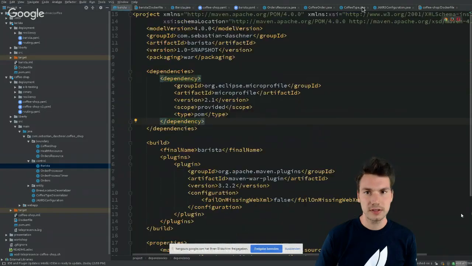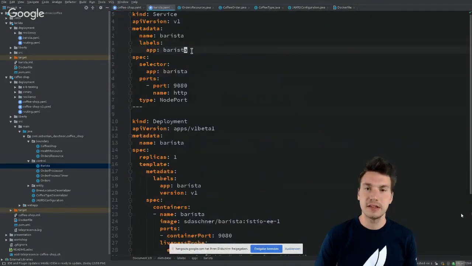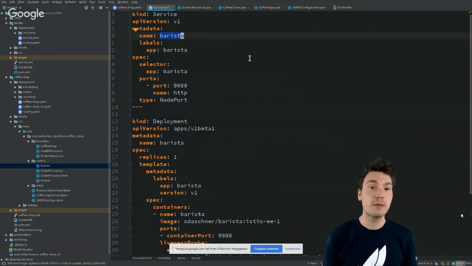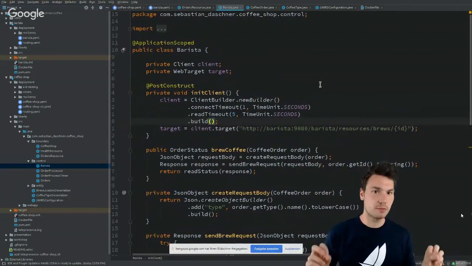Kubernetes per default does a DNS resolution, a cluster internal DNS resolution for all the service names. So that means because of that name barista, we can actually access barista, do a hostname lookup internally in that namespace in the cluster, and end up at one of the running instances of our barista application, which is very nice because then we don't have to configure an IP address or a DNS name, for example, test system.barista.example corporation and so on and so forth.